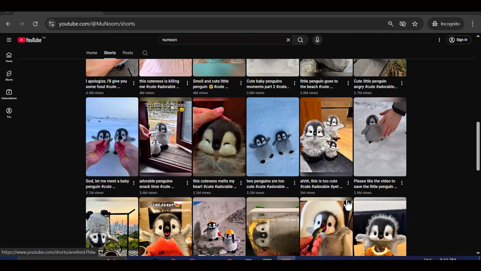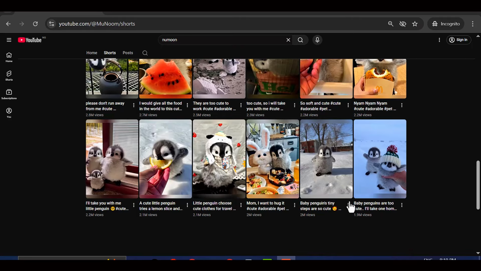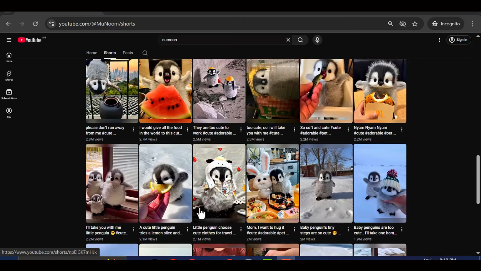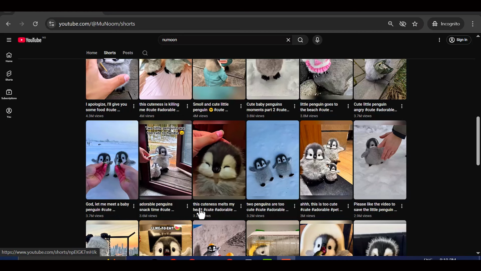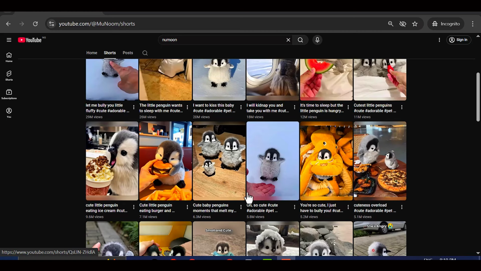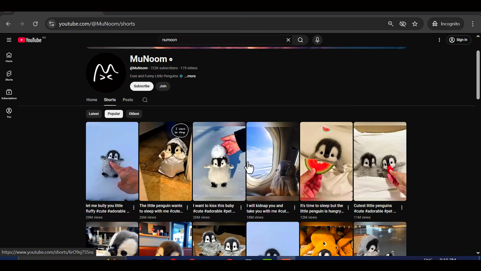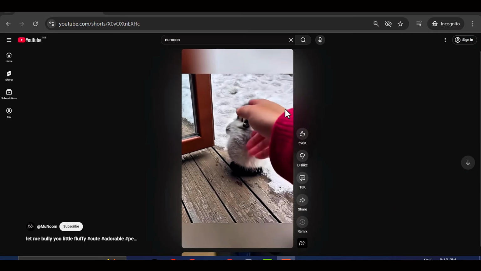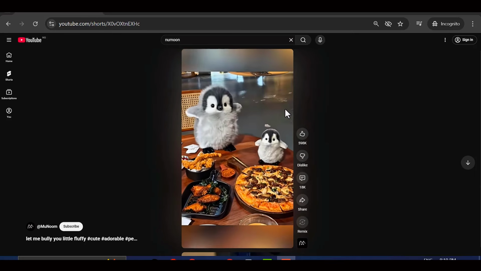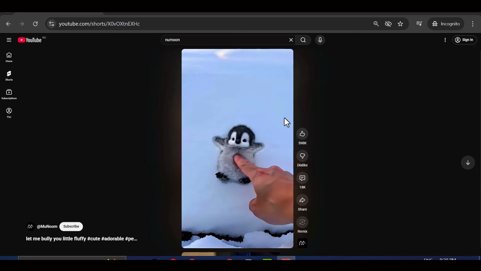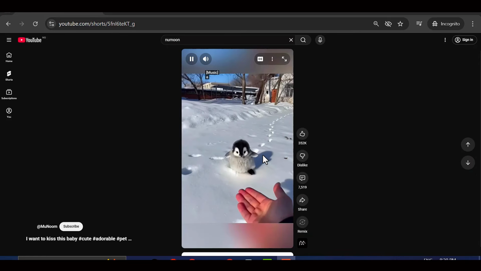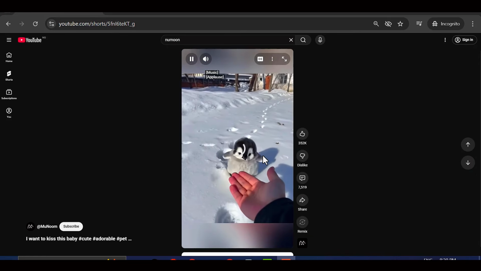The entire channel is built around a single, simple idea. No fancy production, no complicated storytelling, just one adorable baby penguin spending time with a human. That is it. Every video shows the penguin doing everyday things. Walking around, playing, eating, resting, enjoying the snow, and just existing alongside its human companion. They move together, explore together, and share these calm, wholesome moments. And somehow, people cannot get enough of it.